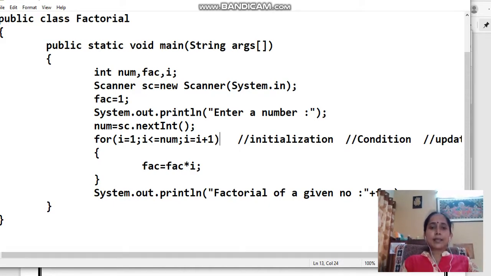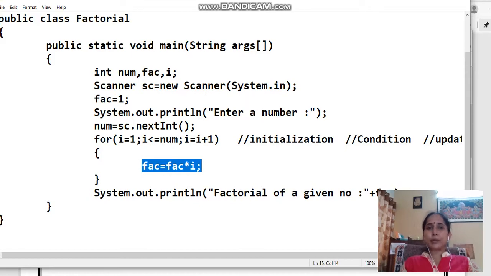Right, now in this for loop, factorial is equals to factorial into I. Fac's value is initialized by 1. Okay, 1 into 1 is 1. Then 1 into 2 is 2, 2 into 3 is 6, 6 into 4 is 24, and 5 into 24 comes out to be 120. So if the value of num is 5, what will this program give as the factorial of the given number? 120.